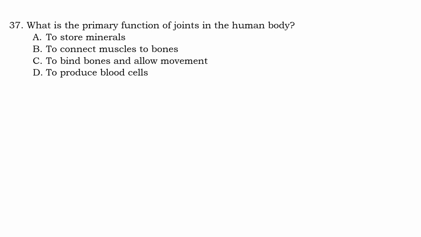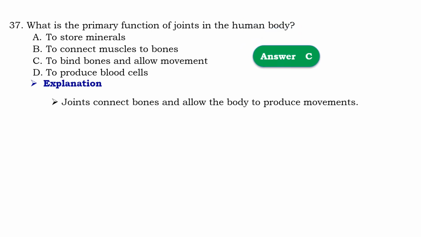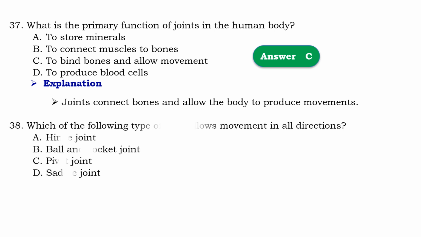Question number 37. What is the primary function of joints in the human body? So that should be C, to bind bones and allow movement. It means that joints connect bones and allow the body to produce movement.